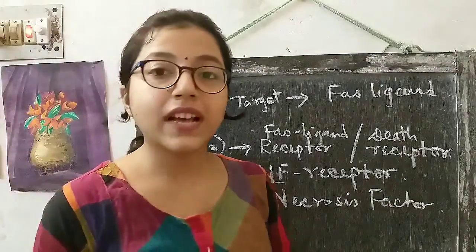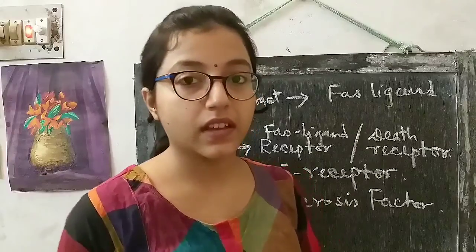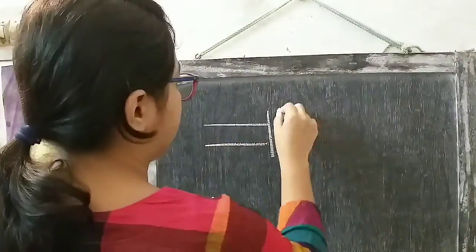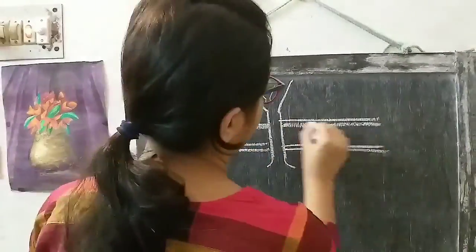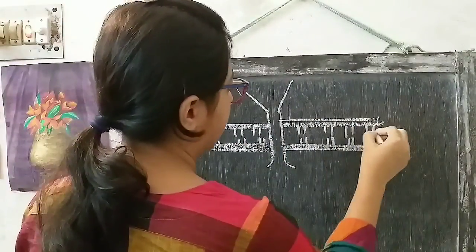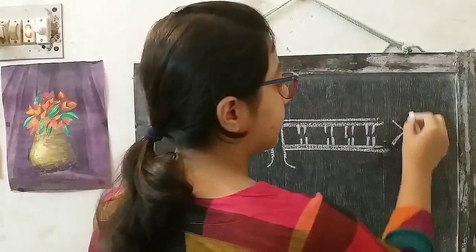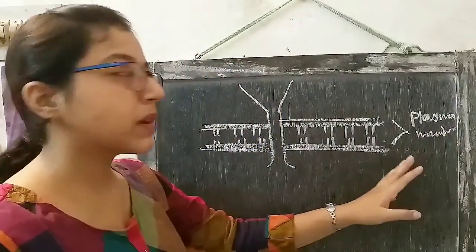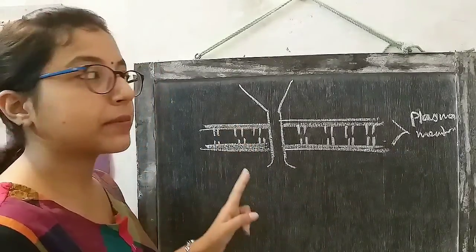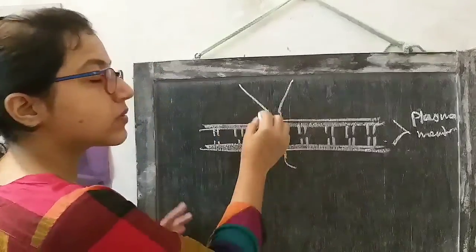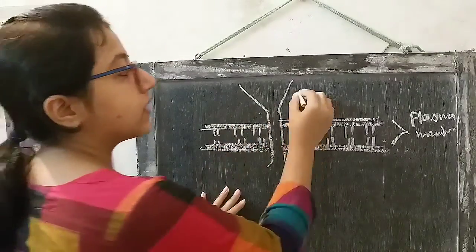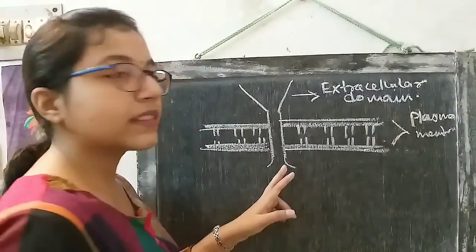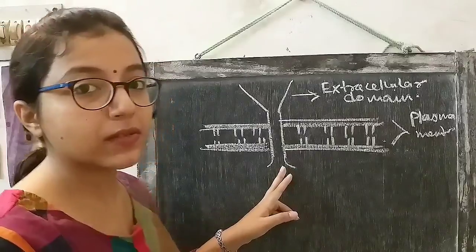Transmembrane receptor means it has three domains. What are the domains? Let's look into that. So this is the plasma membrane of the cell, and this is the receptor. This is how the receptor is present. This receptor has an extracellular domain. This is the extracellular domain of the receptor. And this one is the cytosolic domain, or the intracellular domain, of the receptor.